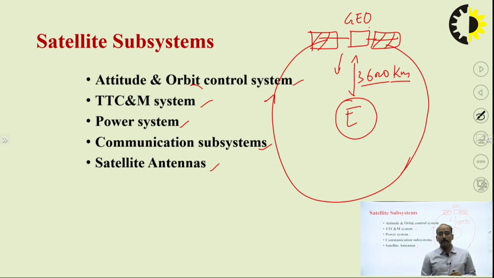If you generate more velocity, then the thread will break and the stone will go in the tangential direction. But if the velocity of the stone's rotation is less than the required one, the stone will not be able to rotate in circular motion and it will fall down. That same concept is applicable here.